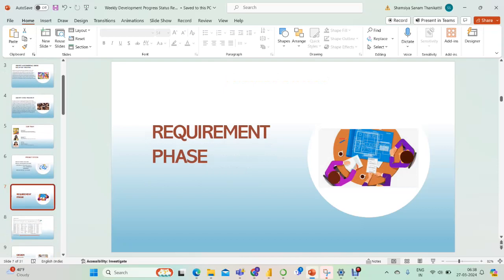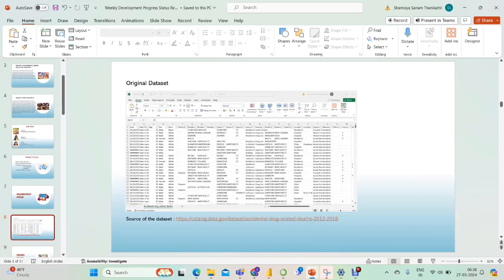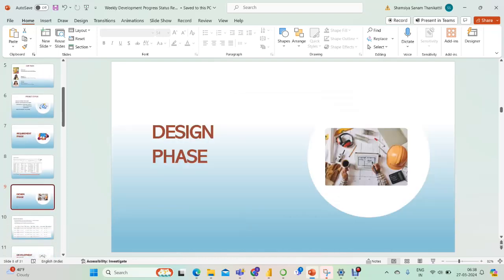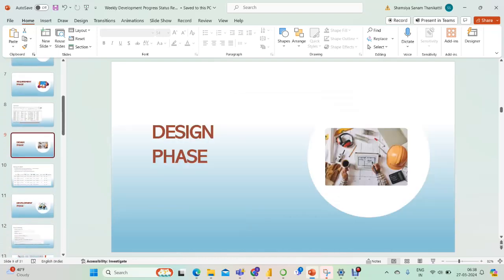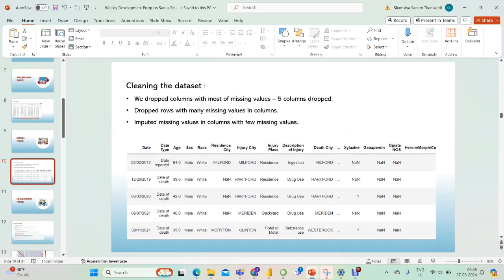Moving to the requirement phase. Our original data set, we took from Kaggle. This is the link for accessing our data set. And next is the design phase.